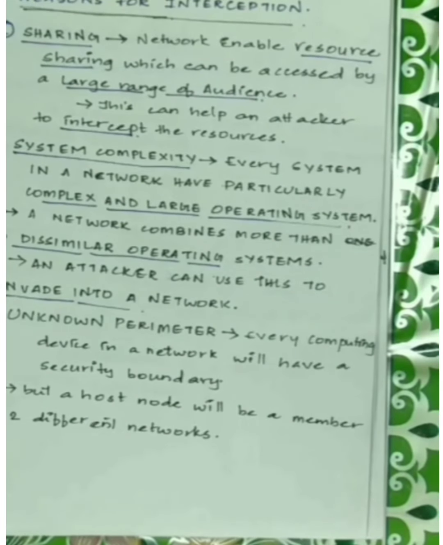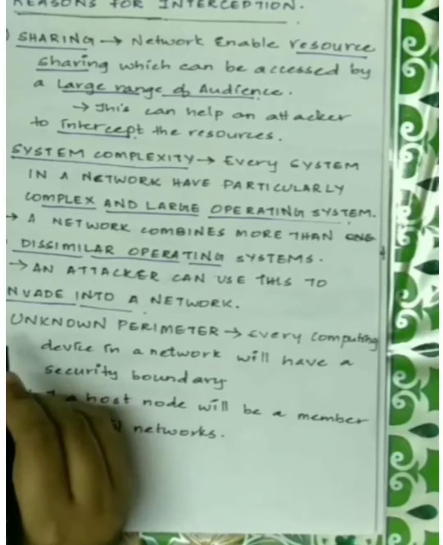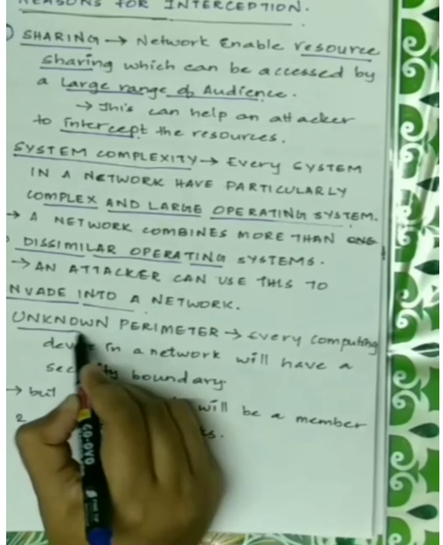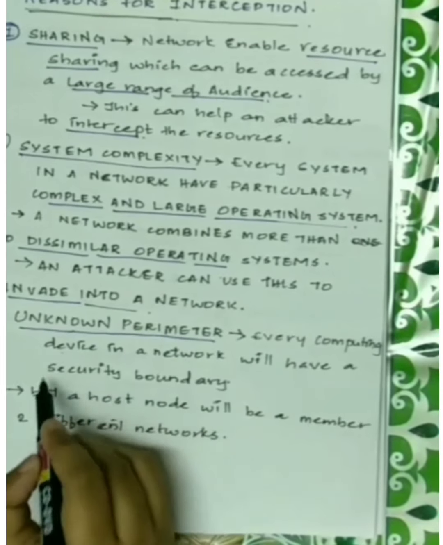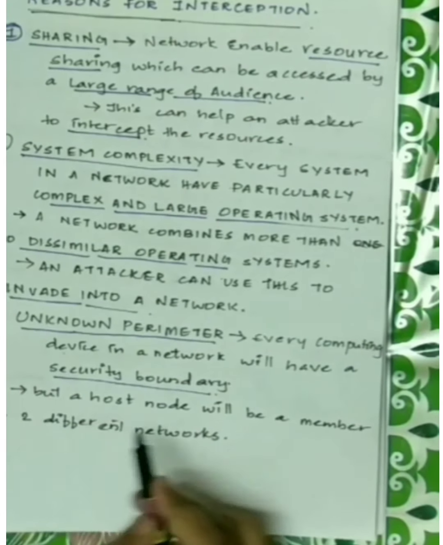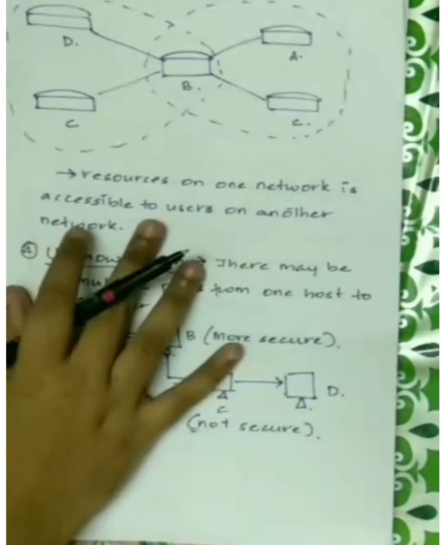The third reason is unknown perimeter. Every computing device in a network will have a security boundary. We know every computing device has its own security boundary, the boundary under which it is secure. But when it comes in a network, or maybe in 2 different networks, it is not as secure as it is when it individually stands.